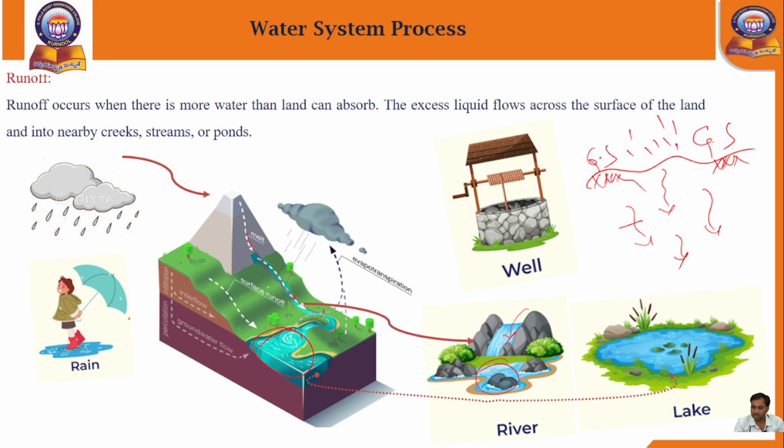This concept is infiltration. If the ground absorbs the water and slowly transfers it into the ground, this is infiltration. If its capacity is more, it will absorb.